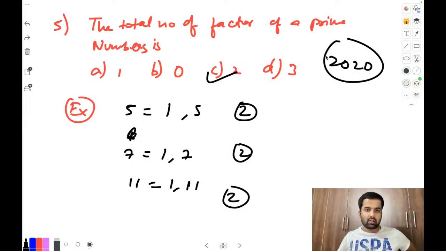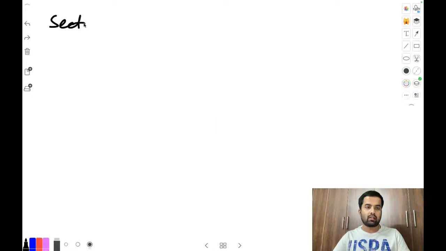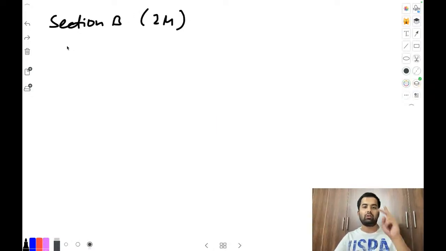Let's switch to section B, the 2 marks questions. Be ready. In that section, you will get a maximum of 4 minutes to answer. Now let's talk about section B, which is of 2 marks each. We'll figure out at least 3 questions.